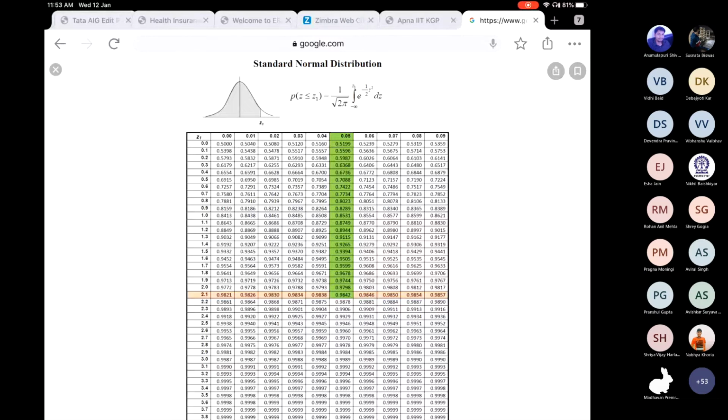In this fashion, 2.15 corresponds to 2.1 and the column value 0.05, which is 0.9842.